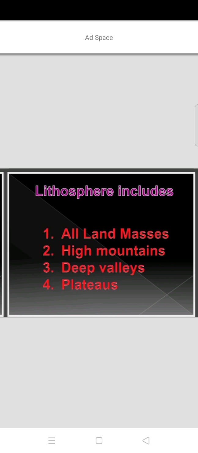What is included in the lithosphere? All land masses are included in the lithosphere: high mountains, deep valleys, plateaus, and plains.